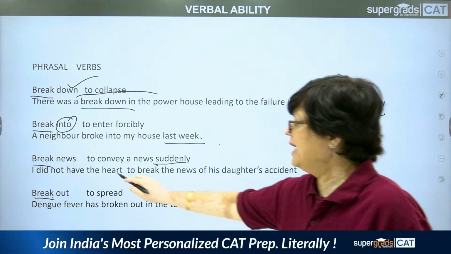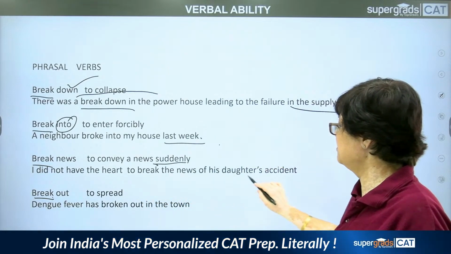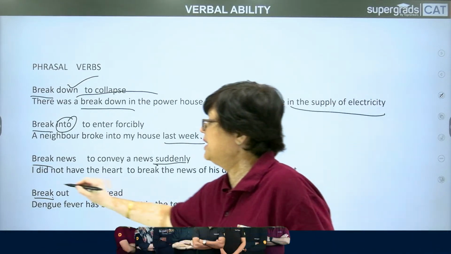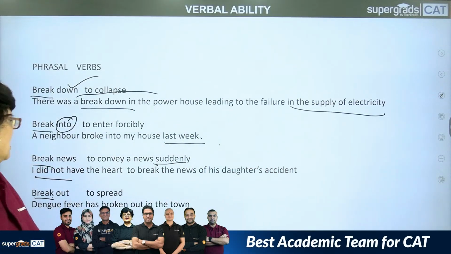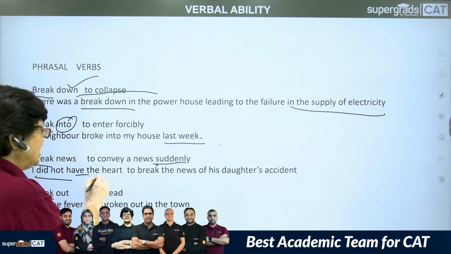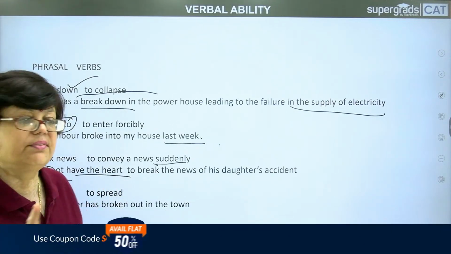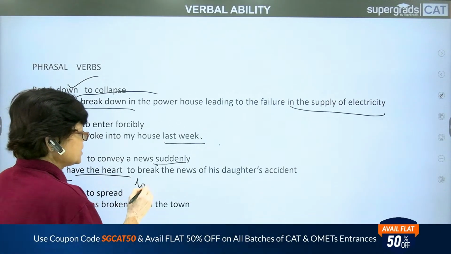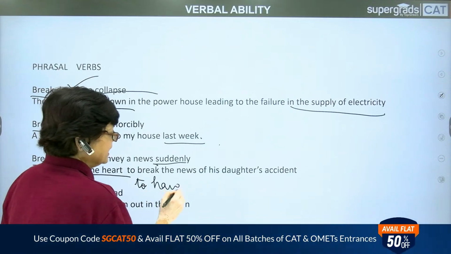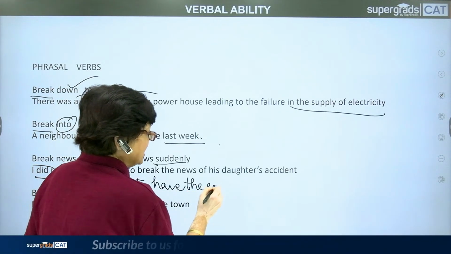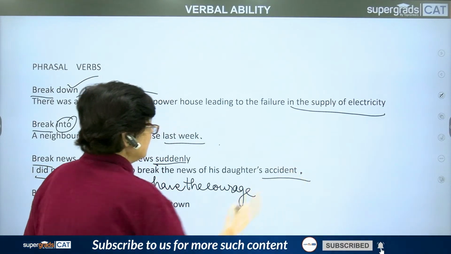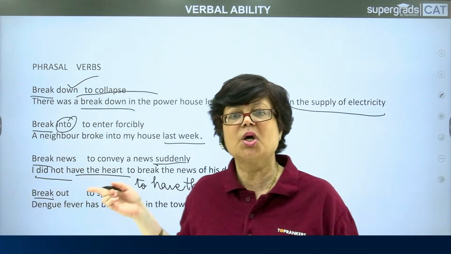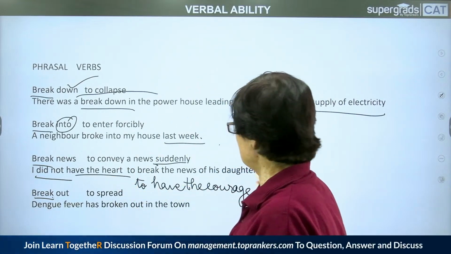Breaking news. I did not have the heart to break the news of his daughter's accident. Now, here you find that there is a negative in the sentence. What does it mean? I did not have the heart. To have the heart again is an idiomatic phrase which means to have the courage. So, this person does not have the courage to inform this lady or this man about the news of his daughter's accident.